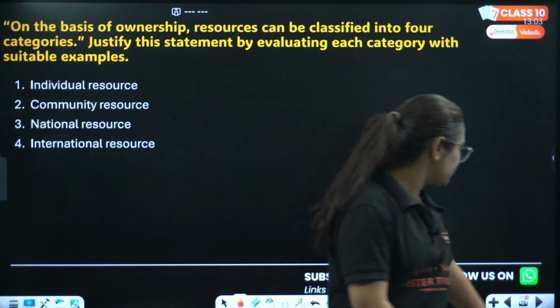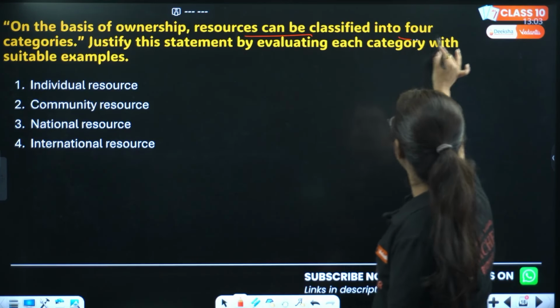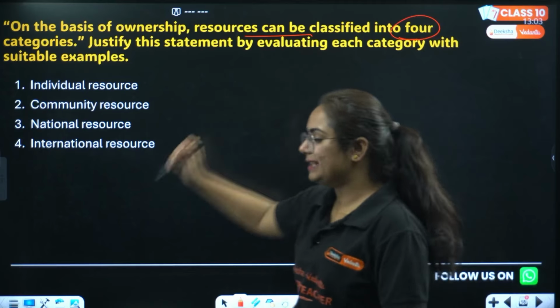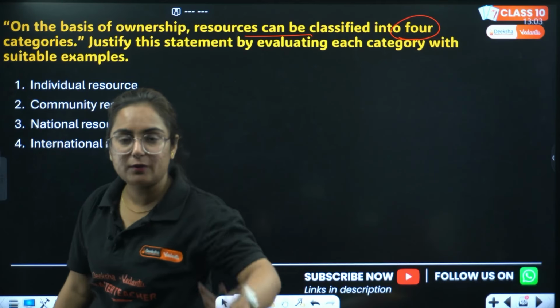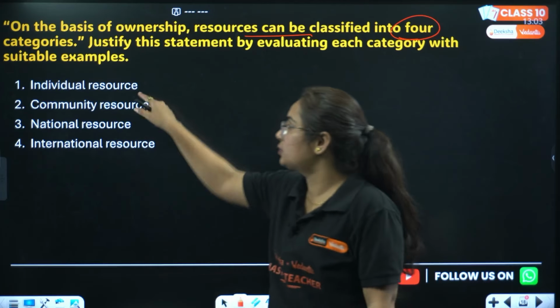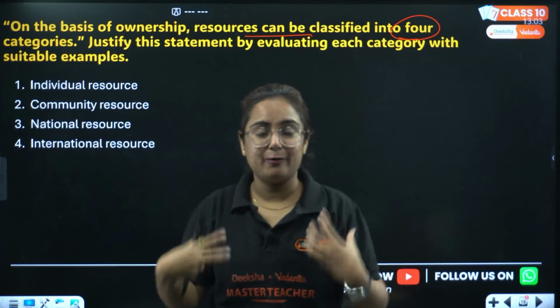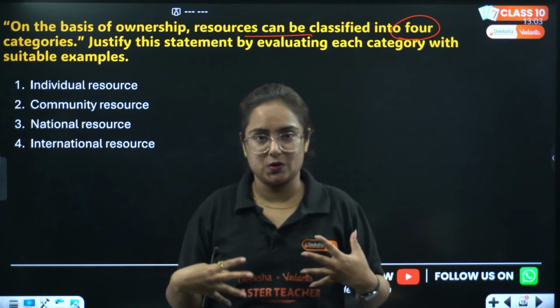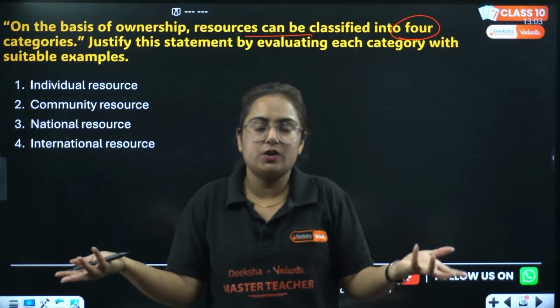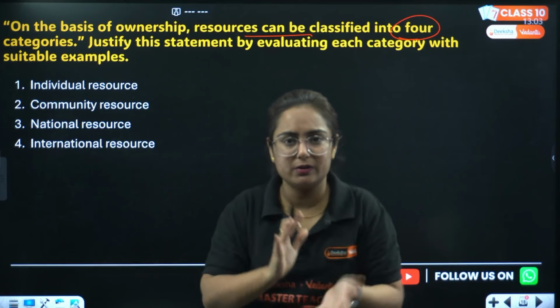Chalo, next question. On the basis of ownership, resources can be classified into four categories. There are four types of resources on the basis of ownership. Remember it right now. Individual resource: my car, my house, my everything, that's my resource. My land which I bought recently, my flat which I bought recently, that's an individual resource.